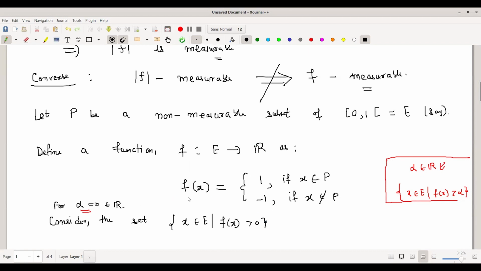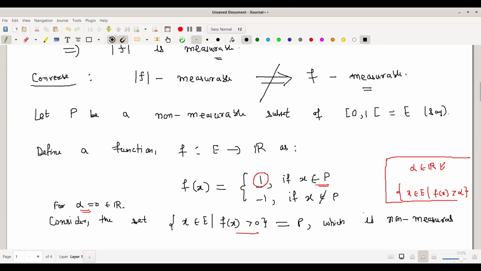Now, if you see the definition of the function f from E to R, its value is 1 when x belongs to P. And we want the function to be positive. The function is positive when its value is equal to 1, and then it will satisfy the condition f(x) strictly positive. So which is this set? This is the set when x belongs to P. So this set is equal to P, which is non-measurable.